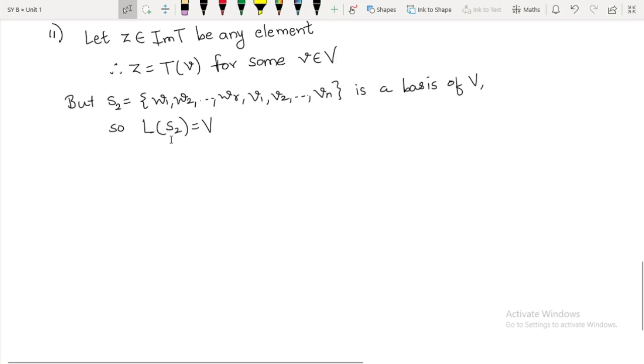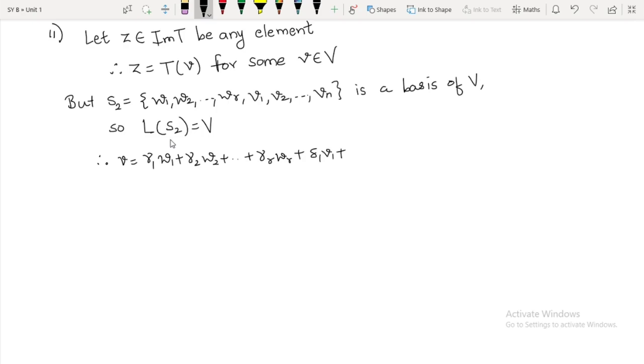So by using that, how can you express this V? This V can be written as, now I will use some gamma notation, gamma 1 W1 plus gamma 2 W2 plus so on up to gamma R WR plus delta 1 V1 plus delta 2 V2 plus so on up to delta n Vn, where gamma 1 up to gamma R and delta 1 up to delta n are real numbers.